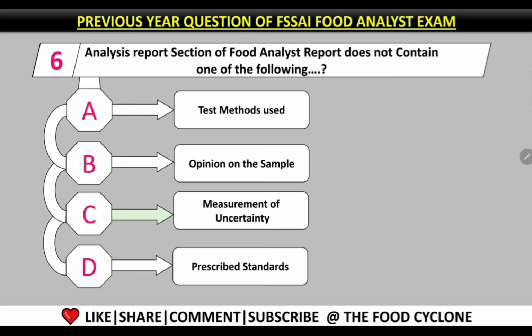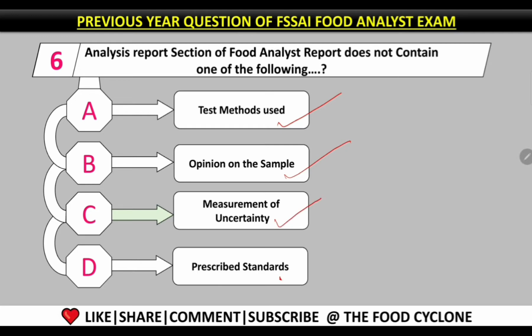Question number 6. Which of the following does the analysis report section of the food analyst report not contain? Option 1, test method used, is present in that food analyst report. Option on the sample is also present in the analyst report. Measurement of uncertainty is not available in the food analyst report. So this is the correct answer to this question.